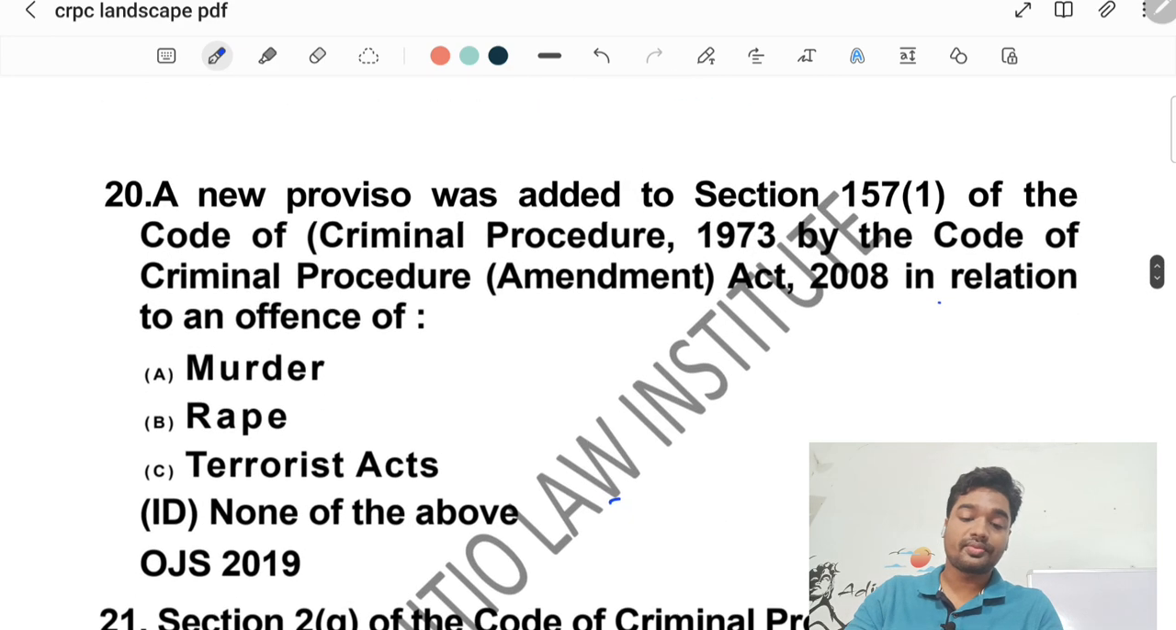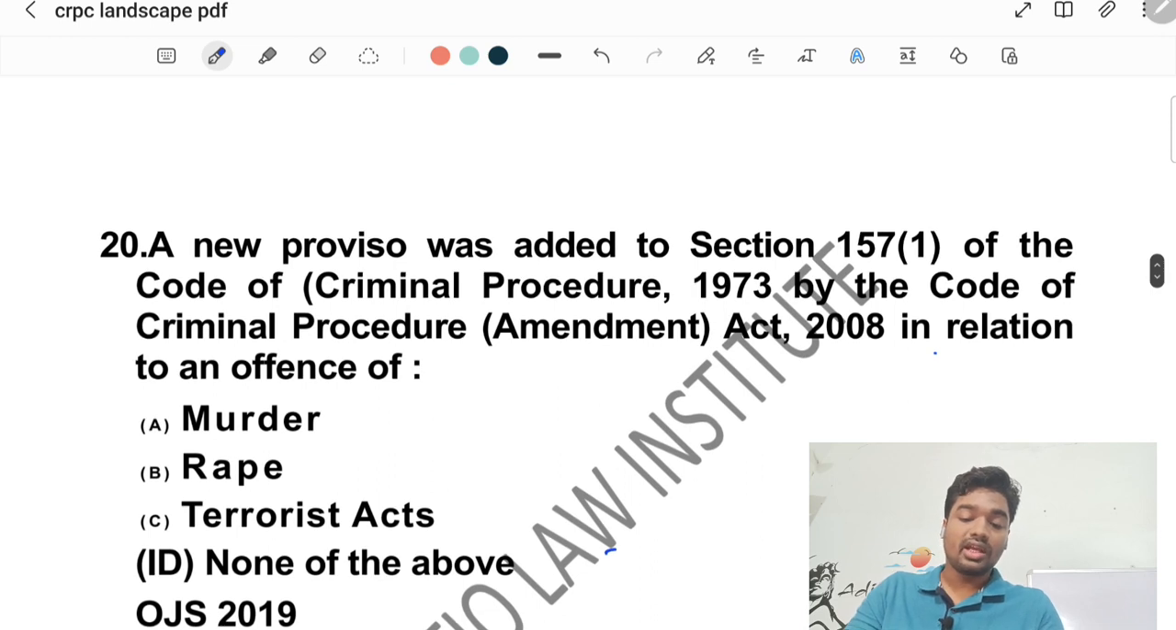Our next question is question number 20. A new proviso was added to section 157(1) of the CrPC by the Code of Criminal Procedure Amendment Act 2008 in relation to an offence of, it is again, it was amended for the offence of rape. 20, sub-section B, option B.